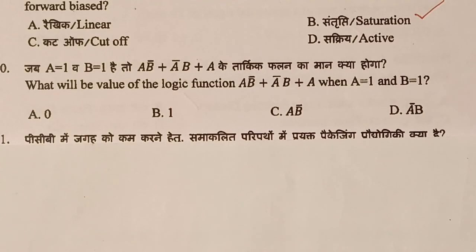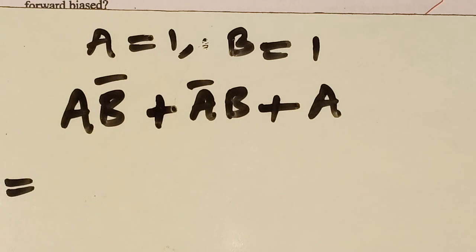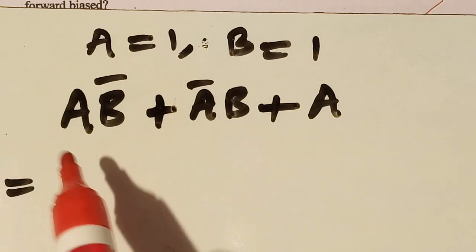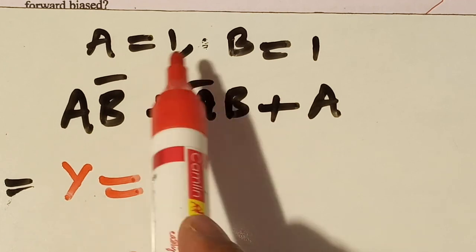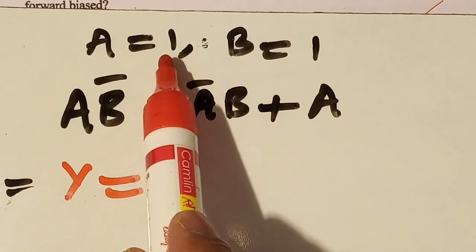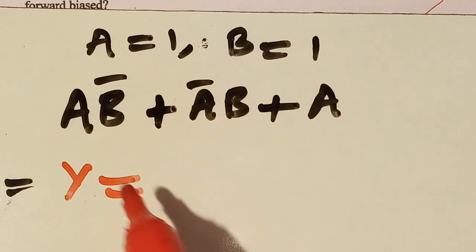Question number 70. What will be the value of logic function A complement or A complement B or A when A equal to 1 and B equal to 1? So output Y equal to A, with A equal to 1, B equal to 1.